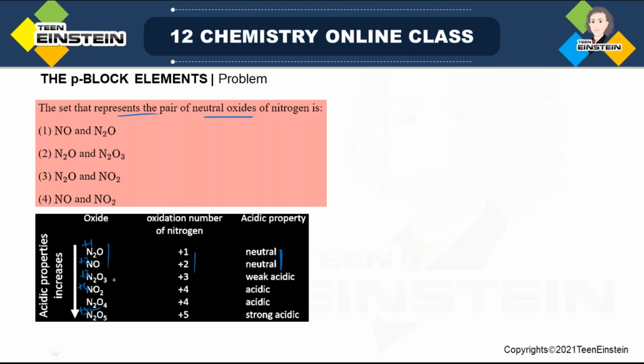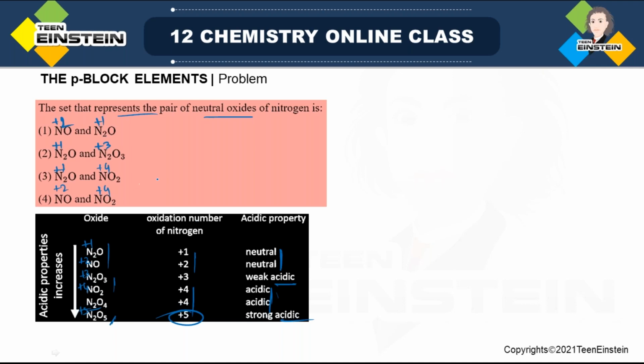Now when you reach the intermediate oxidation state, that is +3, the acidity gradually increases, but it is weakly acidic. Then the next two, where the oxidation state is +4, are acidic. And the last one, as it has the maximum oxidation state, will be strongly acidic. Now look at the combinations. Here it is +2, +1. This is again the same molecule N2O, +3, again N2O, but this is +4, this is +2, this is +4.